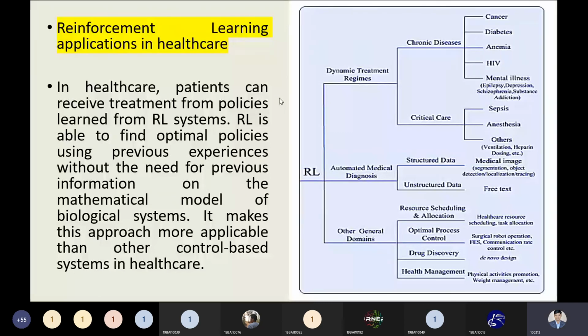So here I have written RL. RL is divided into various healthcare areas: dynamic treatment regimes, chronic disease and critical care, automatic medical diagnosis, and other general domains. Here we have lots of information which belongs to the medical fields. So reinforcement learning application in healthcare is also applicable.